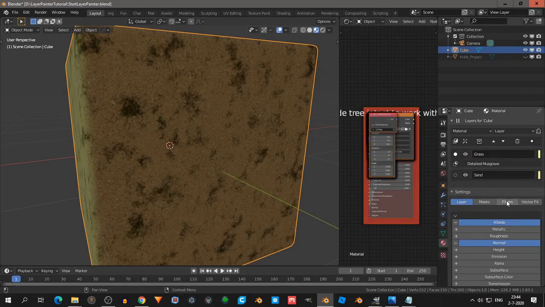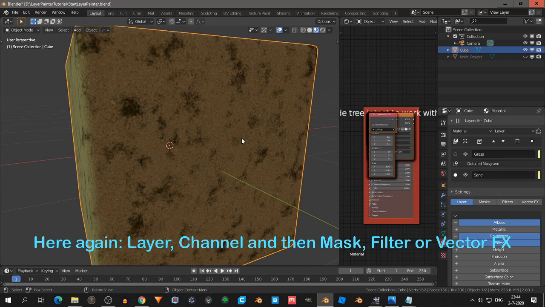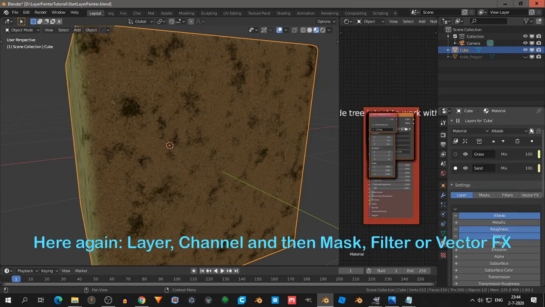So let's say if I want to change the sand, let's go and select the sand first. Then let's say we want to make the sand lighter. So we select the layer, then you select the channel. So layer, channel, and then what you want to do. I always forget that. So again, what layer, what channel, and what you want to do.